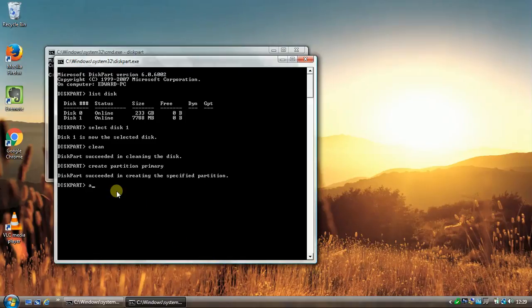Next, if you then type in active, and then type in select partition 1.